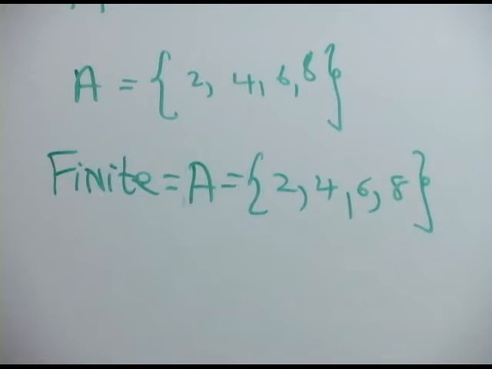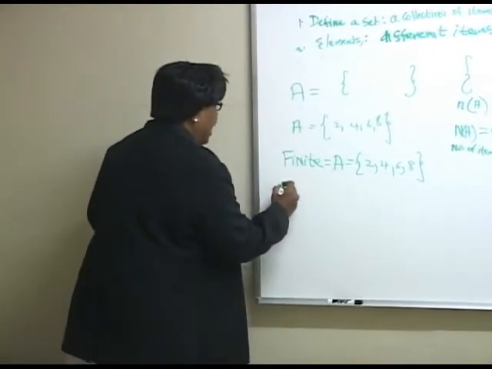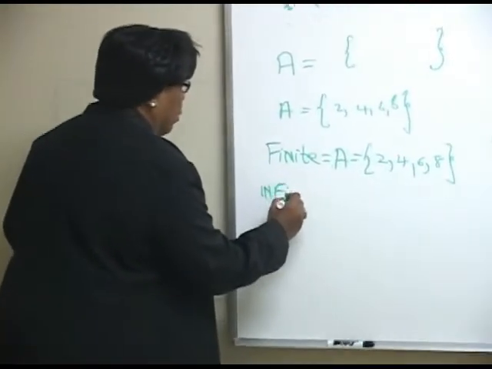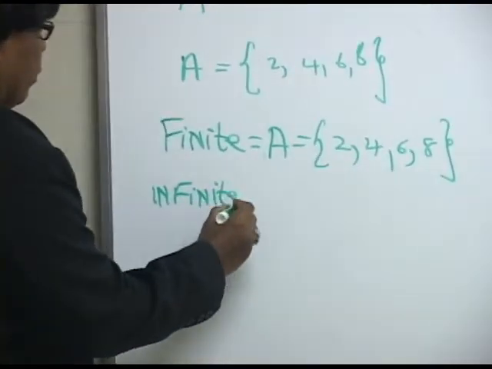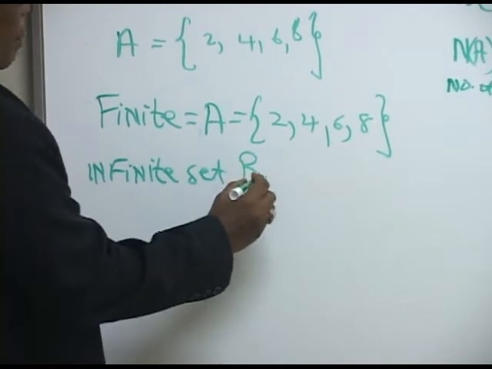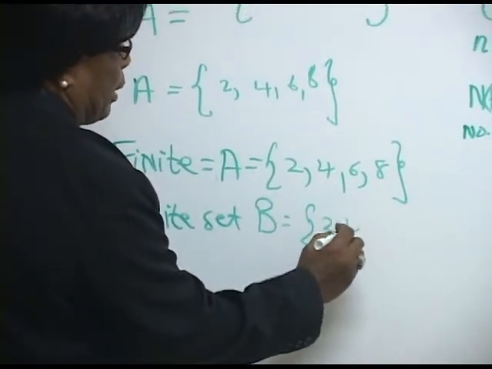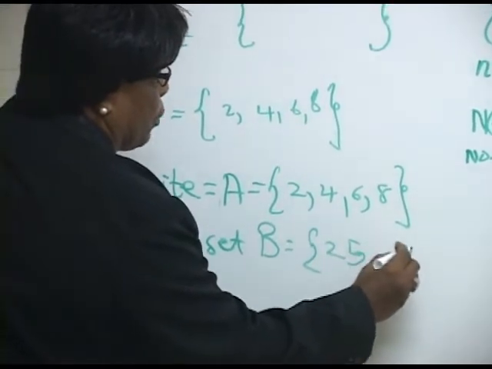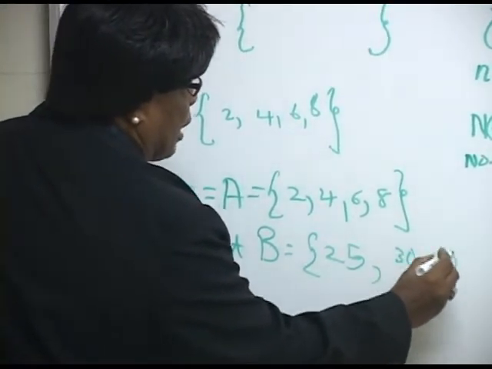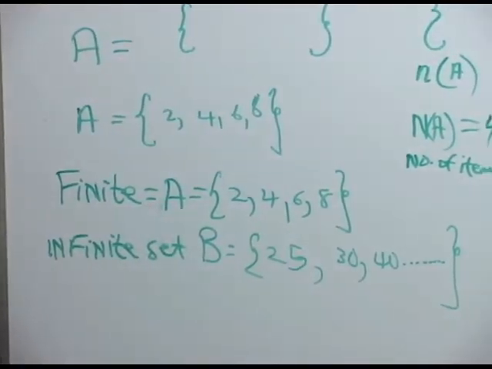If the finite set is one where we can see the last number because it has an ending, an infinite set is one where we cannot see the last number. So if we had an infinite set B, it would have been going 2, and we could have been going, let's say, 25, 30, and 40, and somebody could put on more, and we don't know what the last number is.